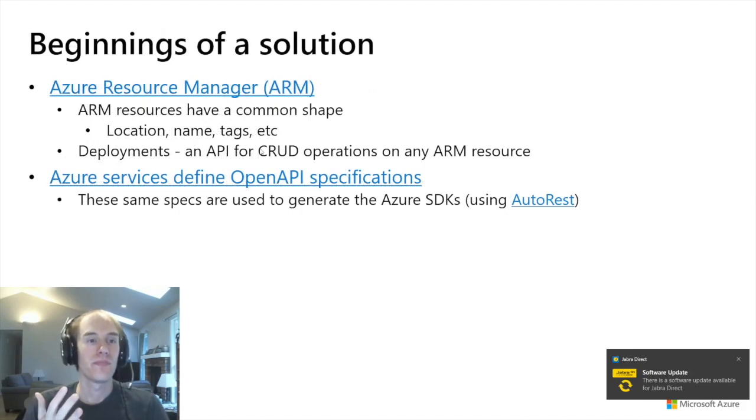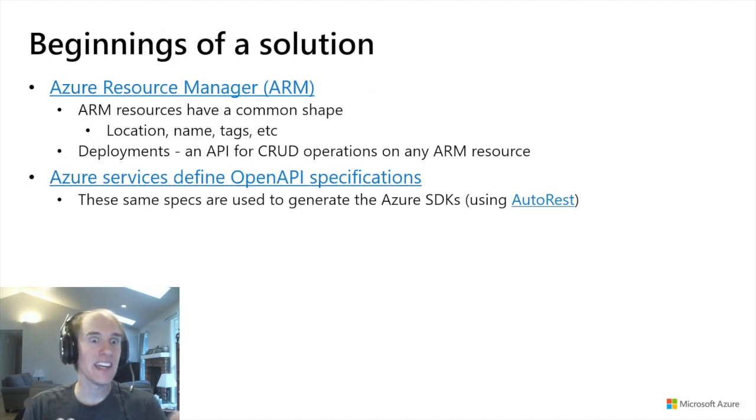So let's talk about the beginnings of a solution. I mentioned Azure Resource Manager, ARM, and it turns out that 95% of the resources in Azure go through the ARM interface. And they actually have a common shape.